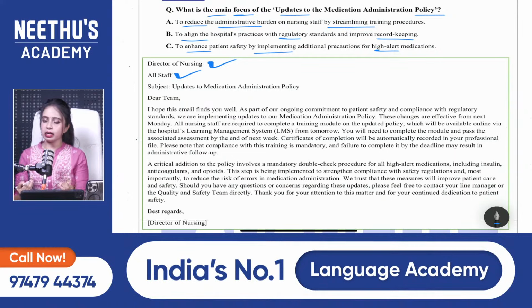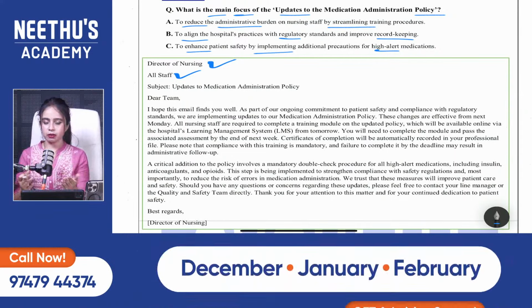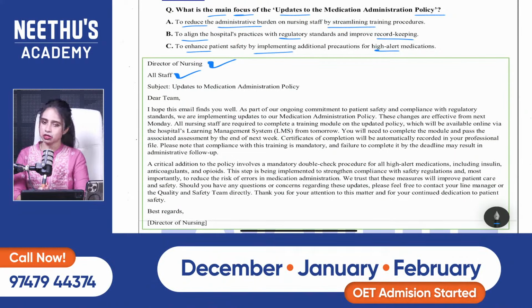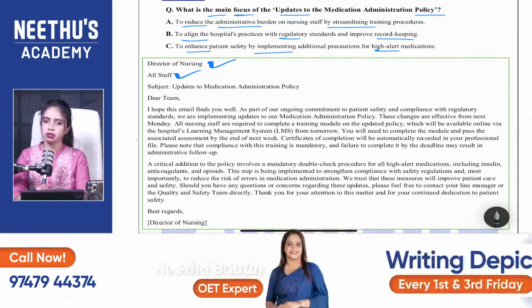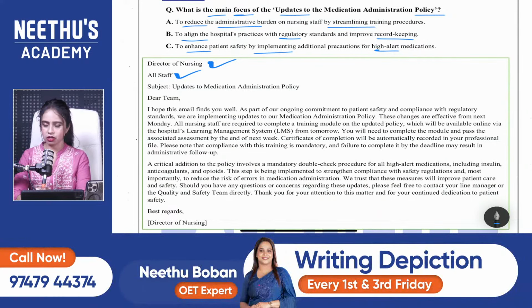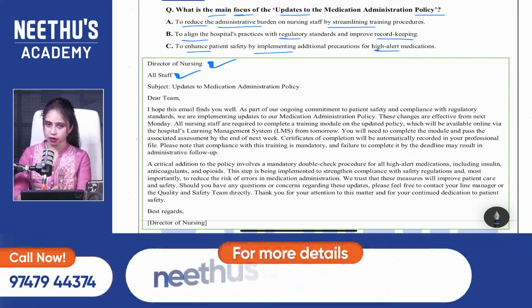And the strategy in the initial time, when I began the session, I already mentioned we were discussing the strategy today. So the strategy or the method we are applying in part B is called the elimination method. That is the only method which will help you to find out the right answer.